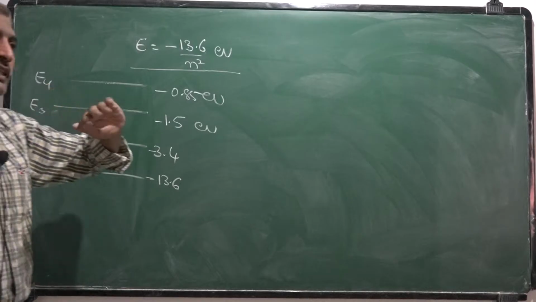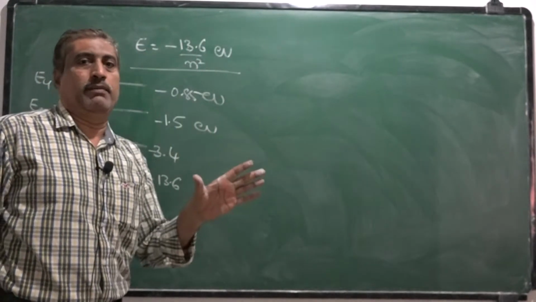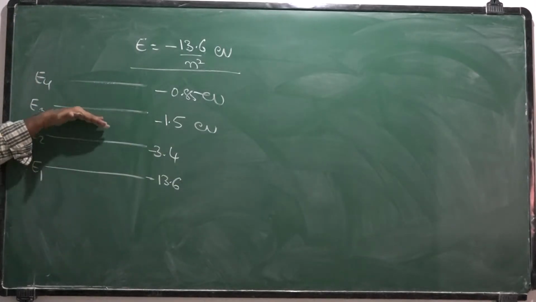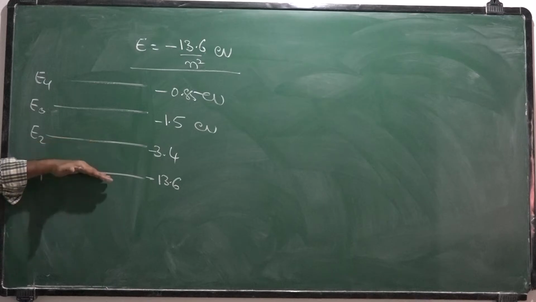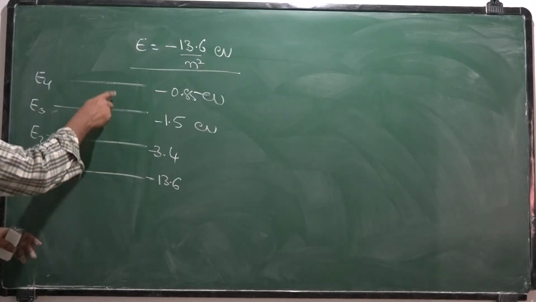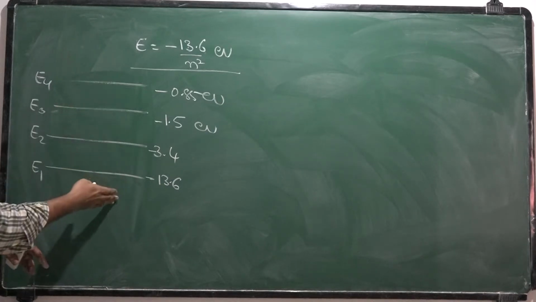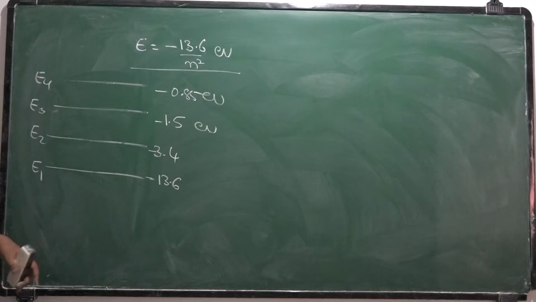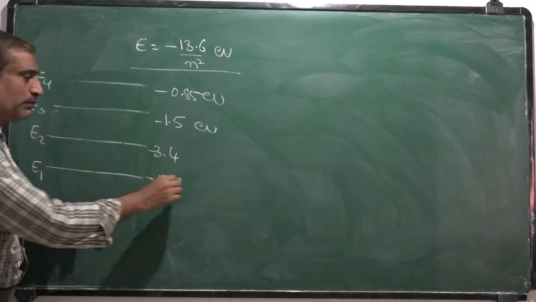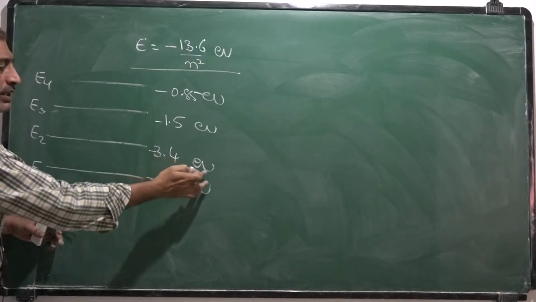Now we are considering a single isolated atom. If we consider only one atom, the energy levels of the electron are like this. Energy levels are nothing but the energy values of the electron. These indicate that the energy of the electron is not continuous, it is discrete. What does discrete mean? The electron has to possess either minus 13.6, minus 3.4, minus 1.5 or minus 0.85 electron volt.